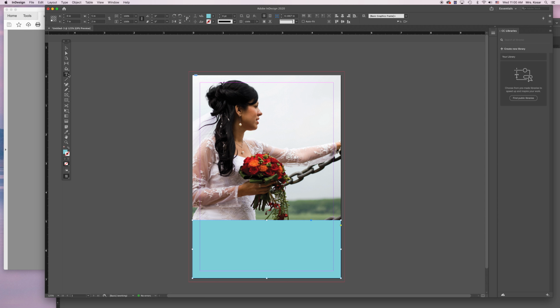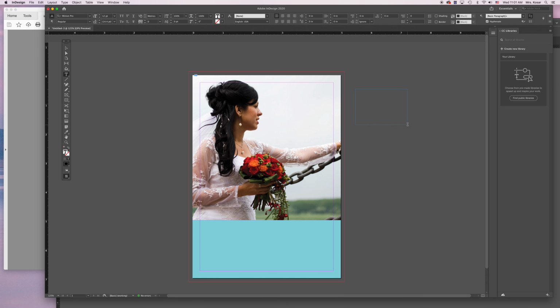When I'm in Illustrator, I can just click once, and same thing with Photoshop, and I can start typing. In InDesign, I have to click and drag a text box. So I'm going to type out the word brides. I'm going to highlight it, and I'm going to go up here to my font and start typing in Zapfino.